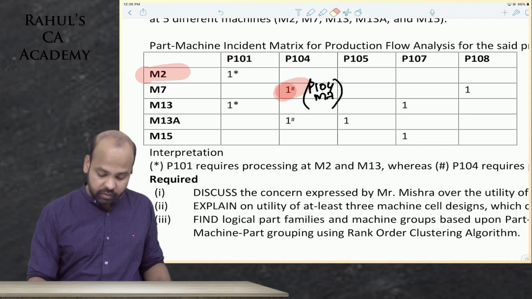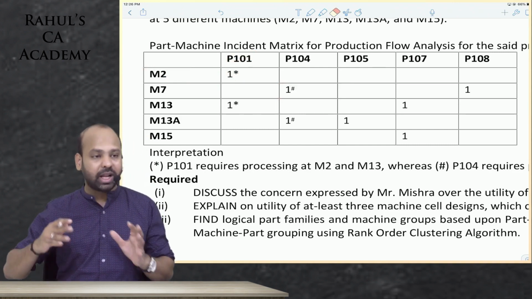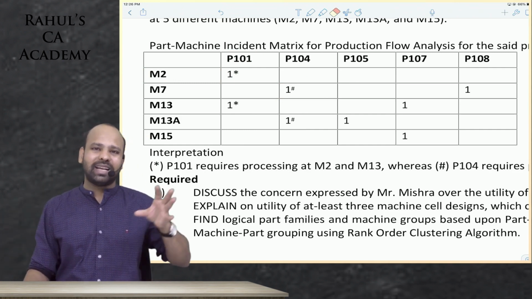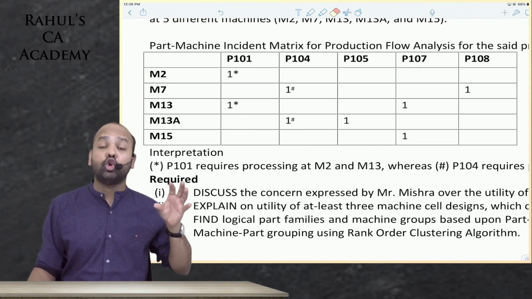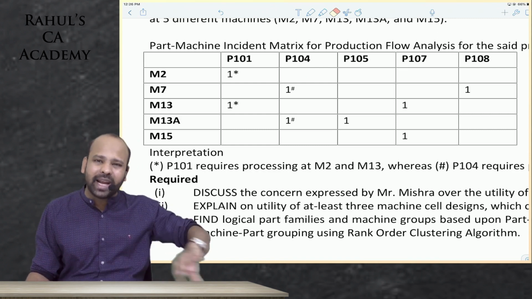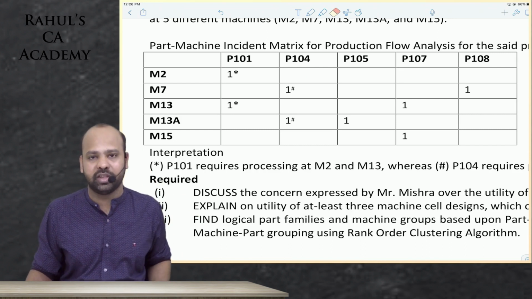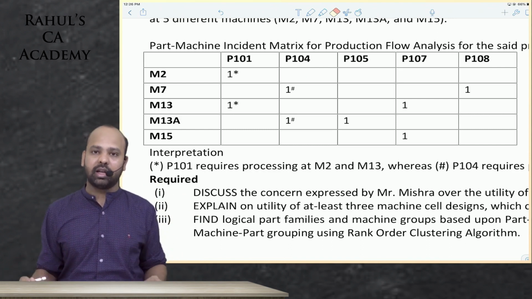On this basis, we will have to identify how we should organize these machines and parts as a working cell. How should we group them together so that we avoid unnecessary movement of inventory and unnecessary movement of people in the organization. This is the objective of cellular manufacturing.